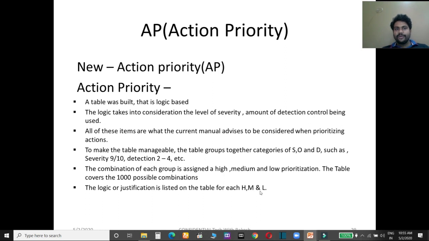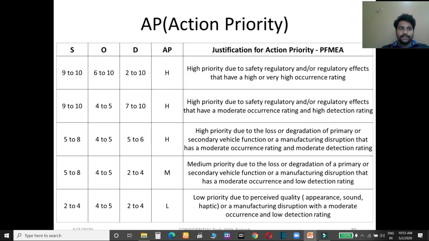So you are not going to multiply severity, occurrence and detection. You have to give a high risk, medium risk or low risk in the action priority table. Here you will see that some possible combinations have been taken, and you can take more combinations.